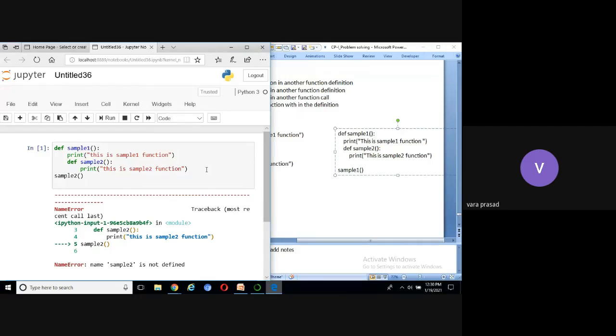Why is it displaying syntax error? Sample 2 is not defined. That means first we have to call sample 1, sir.